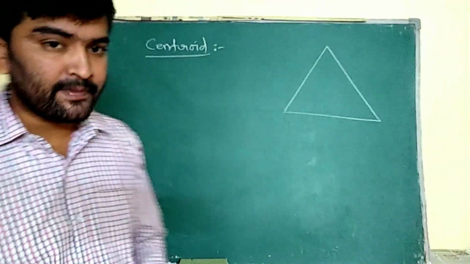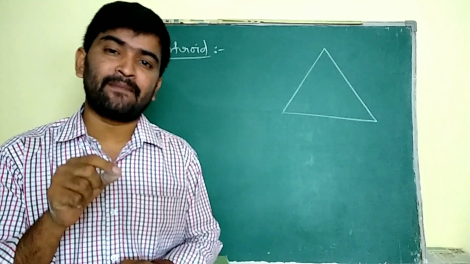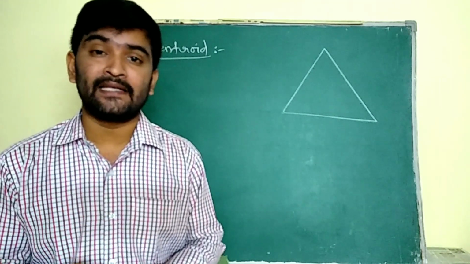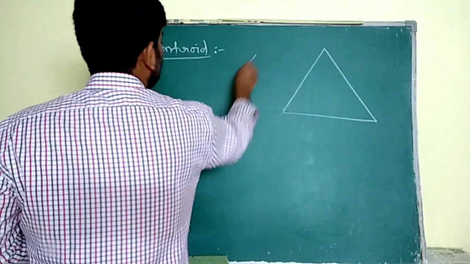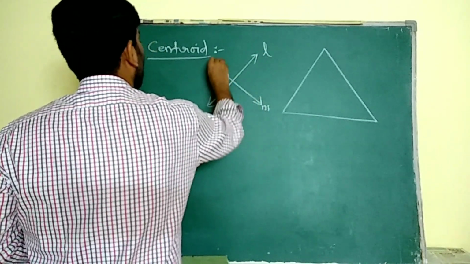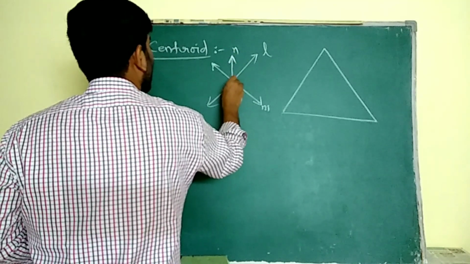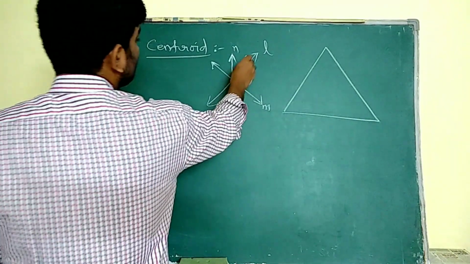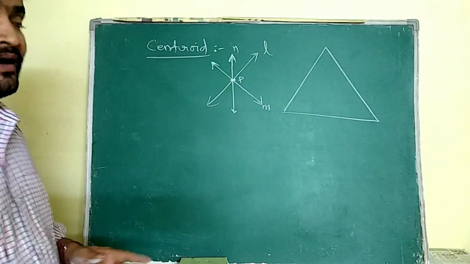Concurrent point means if 3 or more lines pass through the same point. Those lines are known as concurrent lines and that point is known as the concurrent point. For example, see the line L, the line M and the line N pass through the same point. Let us take P. So these 3 lines are known as concurrent lines and this point is known as the concurrent point.